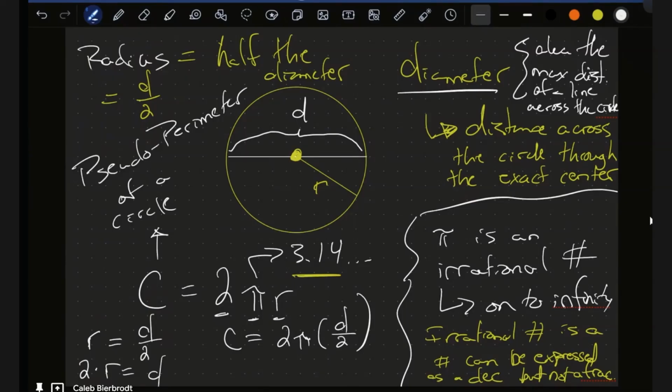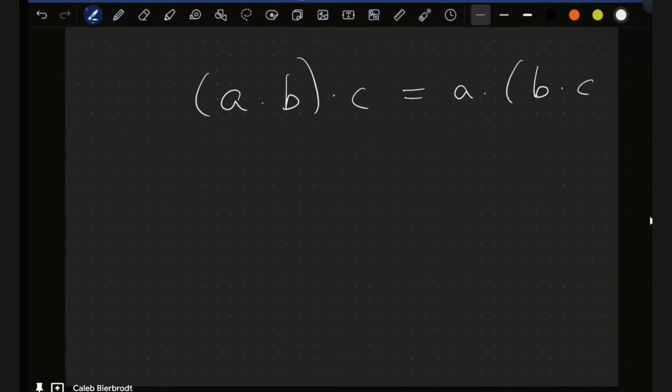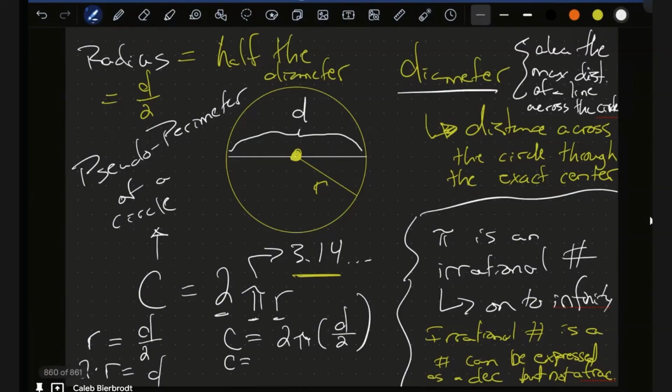So I do a little bit of manipulation in this equation, and I remember back to arithmetic: when any three numbers are multiplied by each other, if I say a times b in parentheses times c, that's also equal to a times b times c, where b and c are now in parentheses. So this is equal to this. We're going to move things around in this equation to make it look a little simpler so we can simplify and get to that proof.